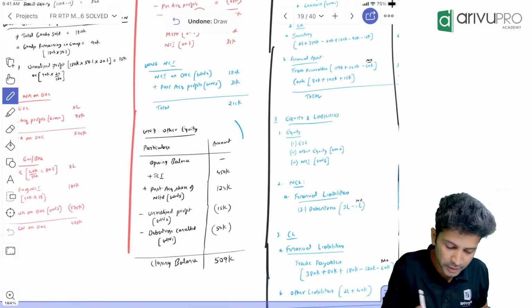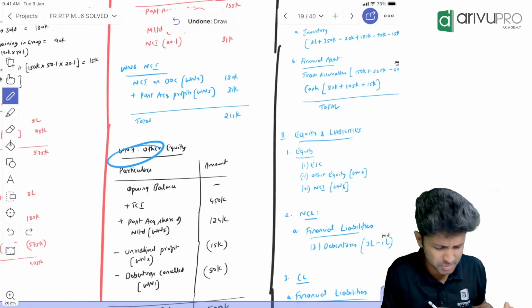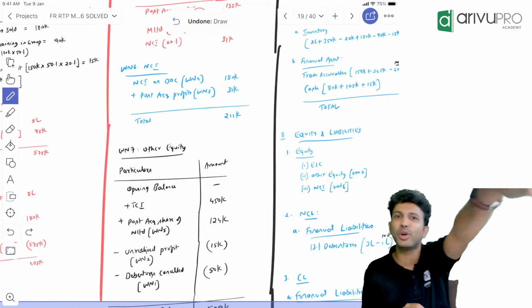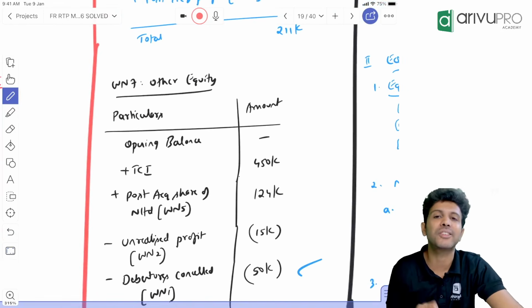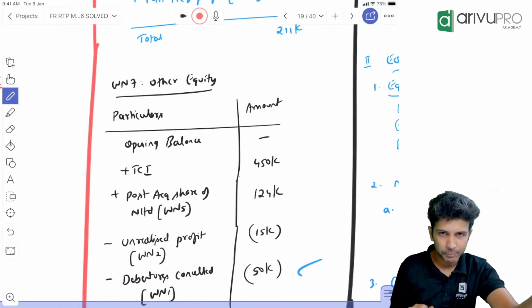If you remember, we used to prepare other equity. Either you can write working note number 7, or we used to call it note number 1 or 2 in our regular class. You can call it there. We have to reduce 50,000. That's what is done here. Clear? Okay. This is one.